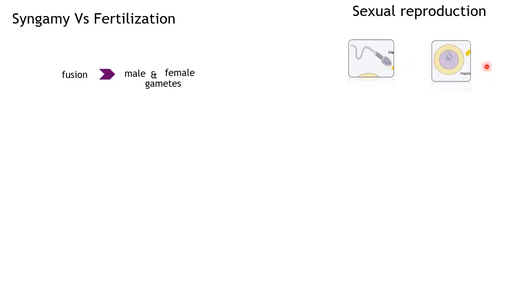In my previous video, I told you what is reproduction and explained everything. I also explained what is syngamy. So let's see again what is syngamy versus fertilization. Syngamy is a fusion process where a male gamete and a female gamete fuse, which means they join together and form a zygote.